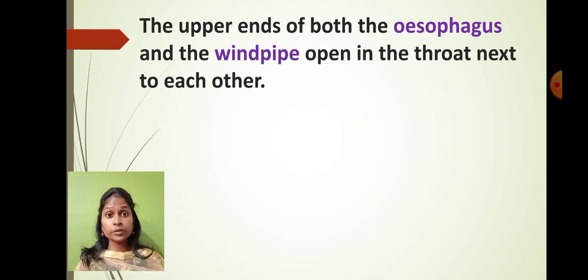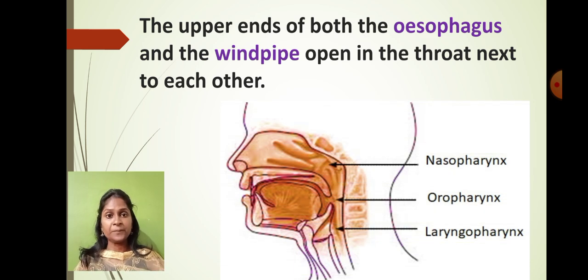Okay, so I will show you the diagram so that you will understand it in a better way. Can you see that, students, here? So this is the mouth region, this is the nose region. The nose region and the mouth region both have this one common opening. So this is the common opening for the mouth and the nose.